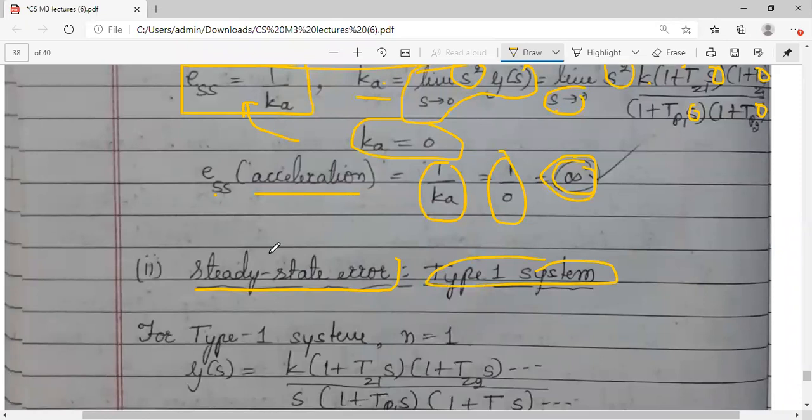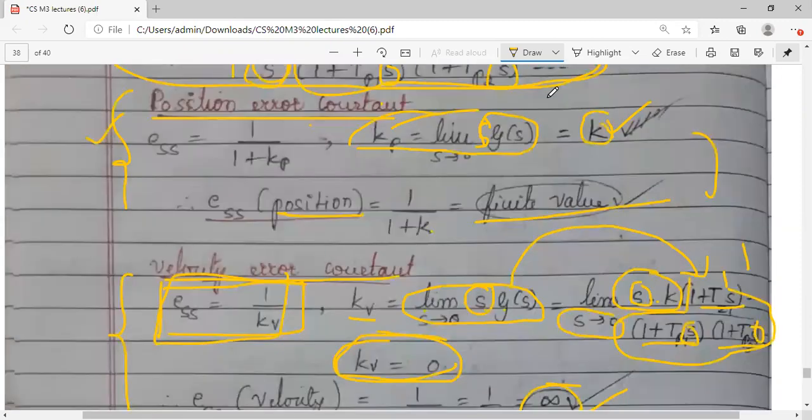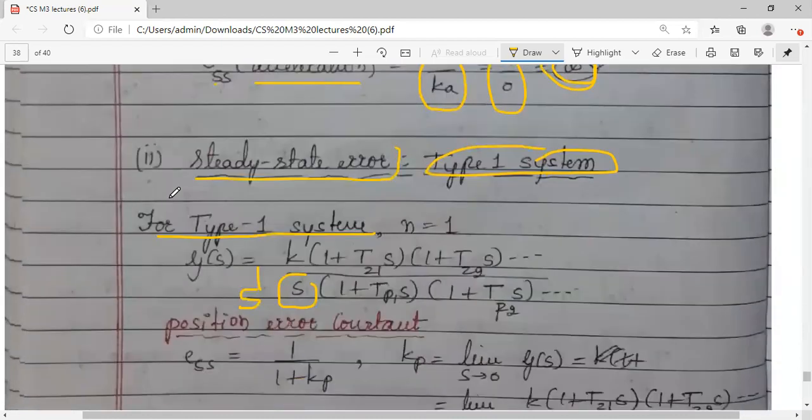So for type 1, what will be the change? In a type 1 system you will have s raised to 1 here. But for type 0, observe, what was the power of s? We had taken s raised to 0. So that's the difference. For the type 1 system, the power of s, that is s raised to n, will be s raised to 1. So what will be your G of s? It is K dash into 1 plus, all this remains the same, only instead of s raised to n you will have s raised to 1. Hope you have written G of s for the type 1 system.